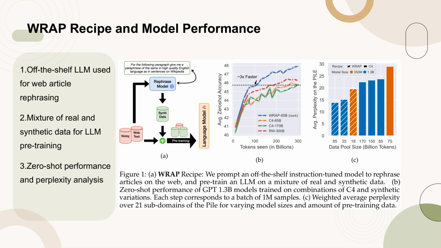Part B presents the zero-shot performance of GPT-1.3B models trained on various combinations of the C4 dataset and synthetic data variations, with each step representing a batch of 1 million samples. Part C displays the weighted average perplexity across 21 subdomains of the Pile dataset for different model sizes and amounts of pre-training data. This figure highlights the effectiveness of the RAP method in improving model performance and efficiency.